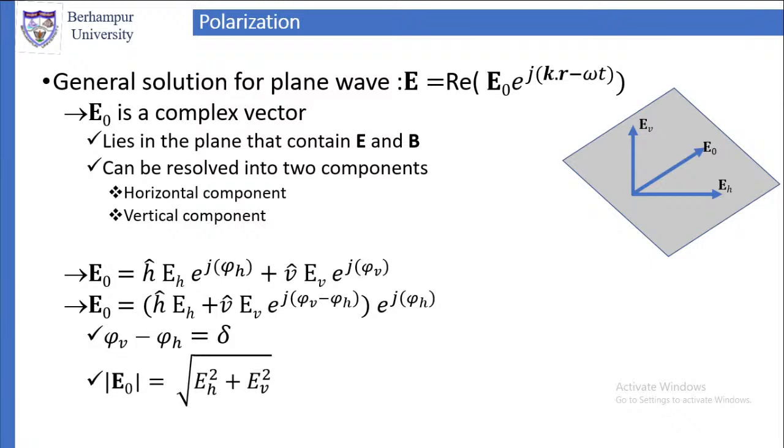The phase difference between these two components is equal to δ. So φ_V − φ_H we can write as δ.